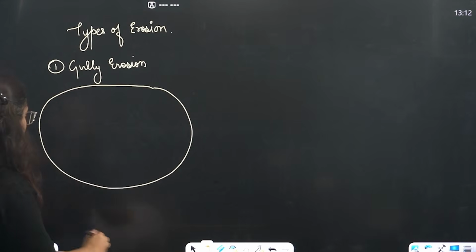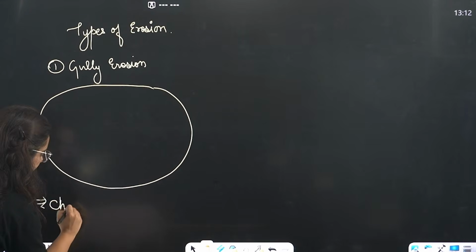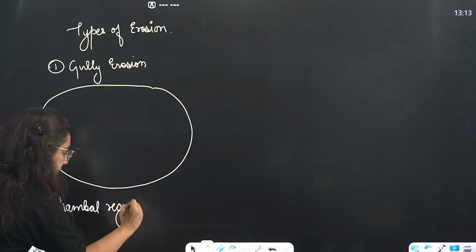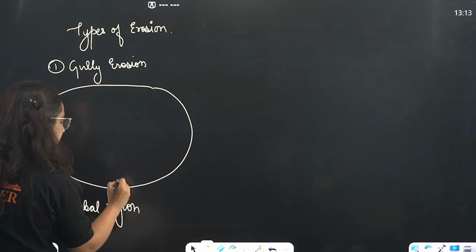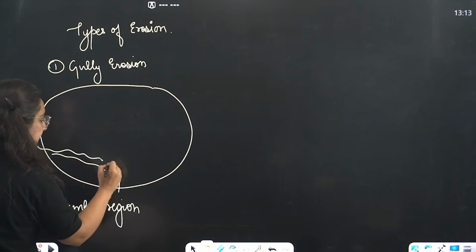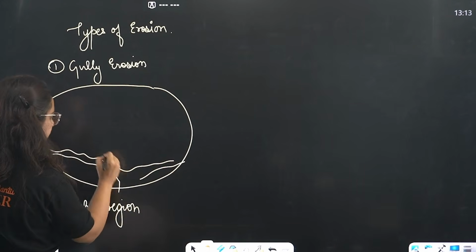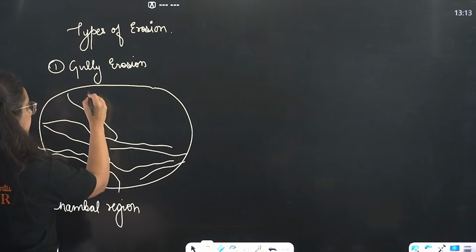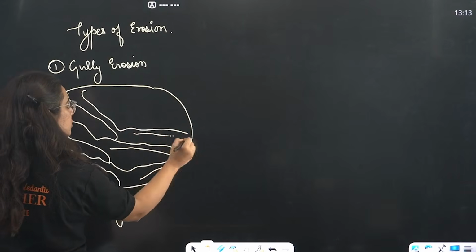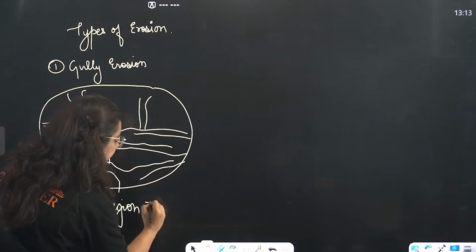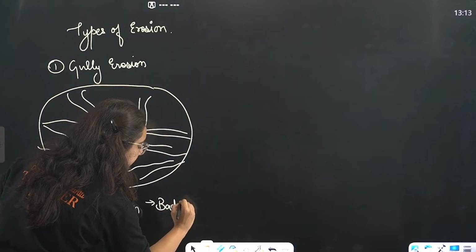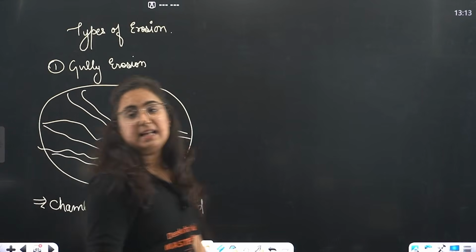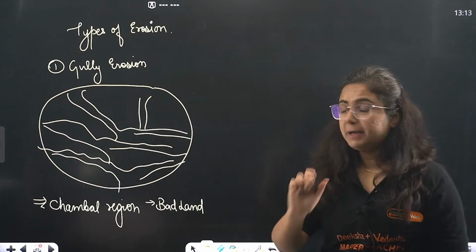This happens in India majorly in the Chambal region. Because of the river Chambal, it enters the region in gully types. This is doing soil erosion, making these areas bad land, and hence it is also known as bad land.